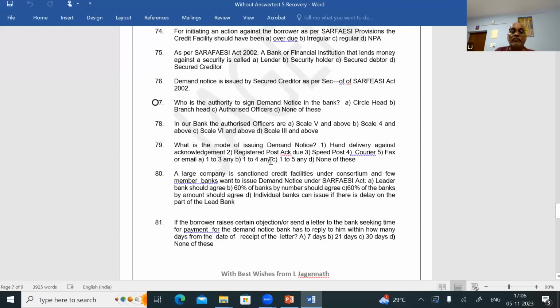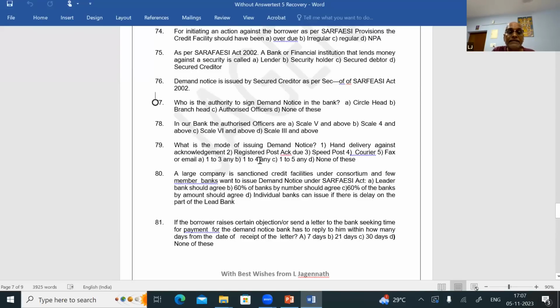Question number 79. What is the mode of issuing demand notice? Hand delivery against acknowledgement, registered post acknowledgement due, speed post, courier, fax or email. So 1 to 5 any. However, if it is courier and fax, you should send it by registered post acknowledgement due also. So question number 79, answer is 1 to 4 any.